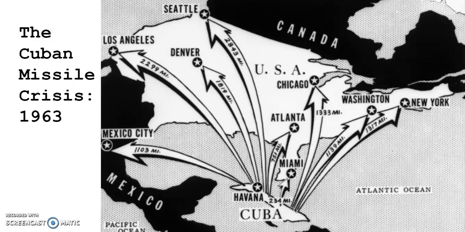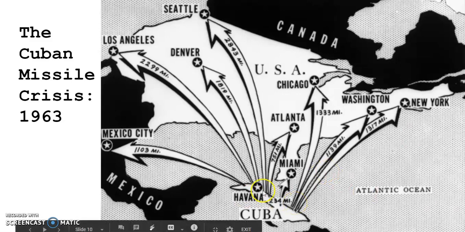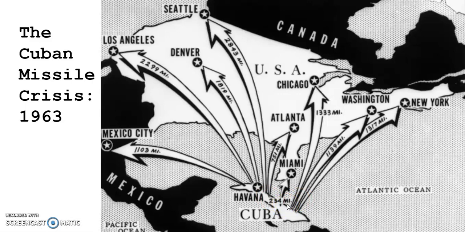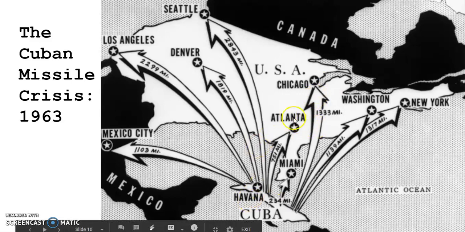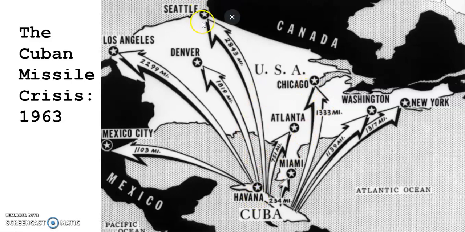But also on the Soviet Union side, right? A benefit to them of having nuclear weapons in Cuba would be so that they could have easy range, right, to attack the United States whenever needed. Take a look at this picture here, right? It shows the mileage from Havana to big American cities, right? So closest, right, Miami at only 234 miles away, right? That's nothing for a nuclear missile, right? In the mid-range, we have even Chicago at 1,300 miles away, easily a target. Furthest away, Seattle at 2,800 miles away, could still be hit by missiles possibly placed in Cuba.